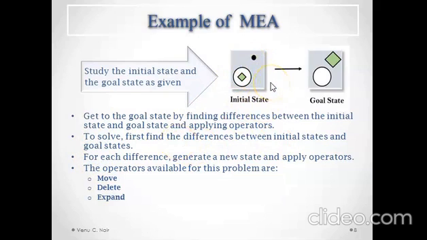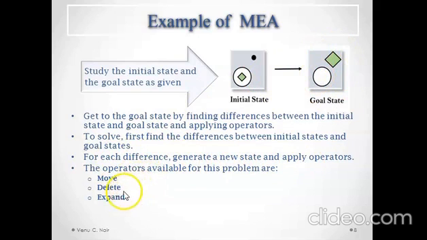We have found the differences between these two. There are many differences. We have to remove all of these differences so that we end with a figure which is very similar to this goal state. For each difference, generate a new state and apply operators.